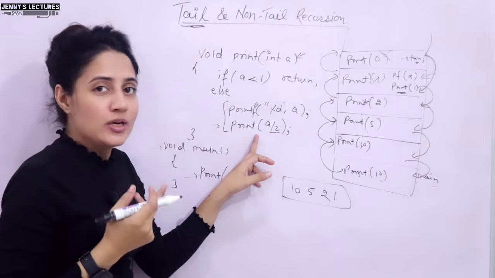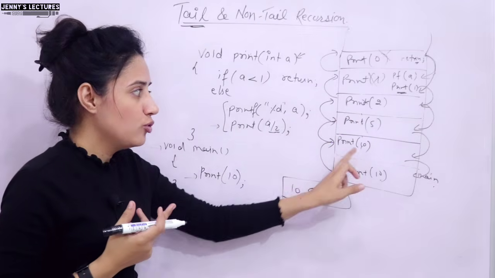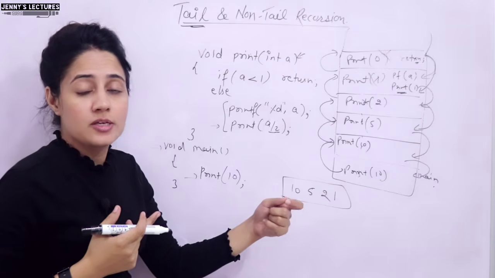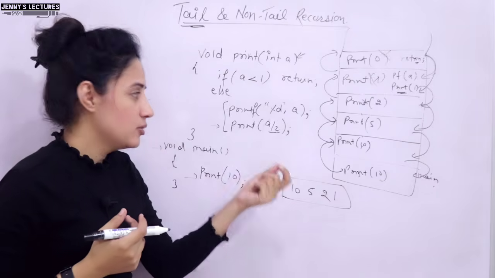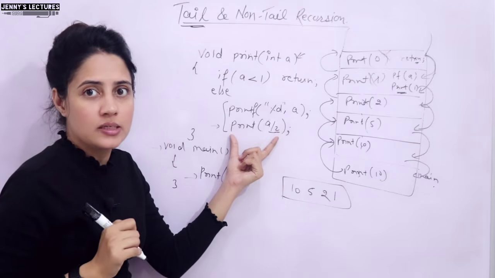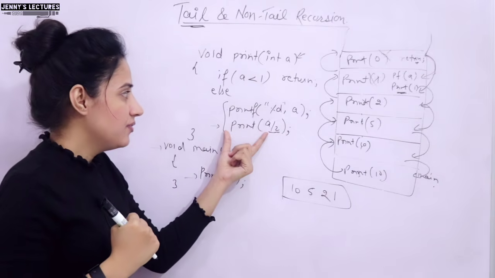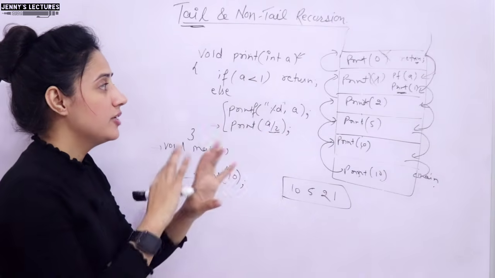By looking at this also you can say it is tail recursion, but how it is going to be executed, that is very important. Because in some examples, just by looking, you cannot say whether it is tail recursion or non-tail recursion. You have to find out the flow of execution, right? So there is nothing left to be executed after this recursive call, so it is tail recursion.